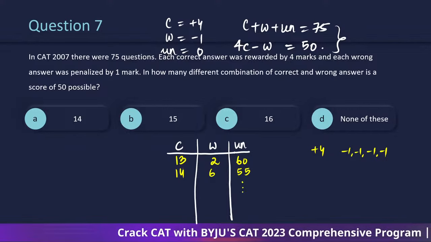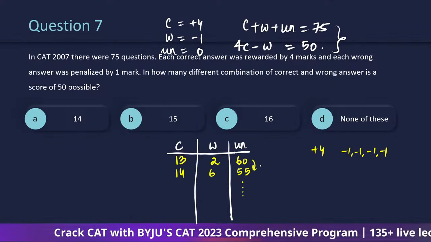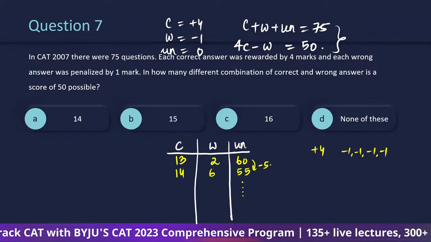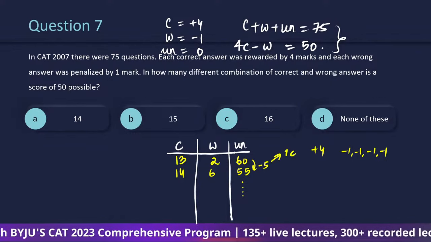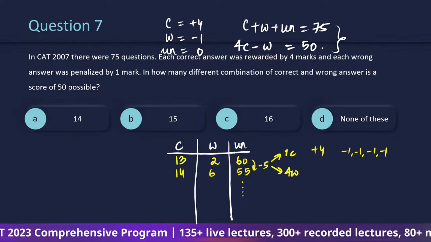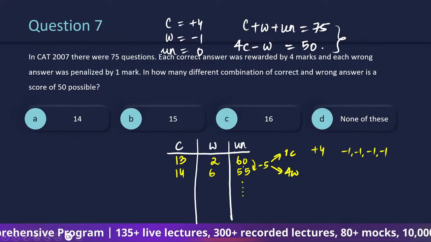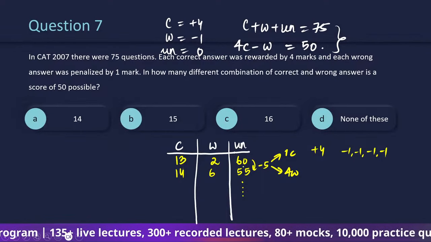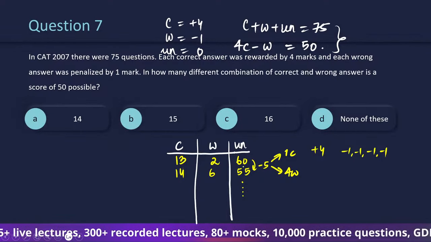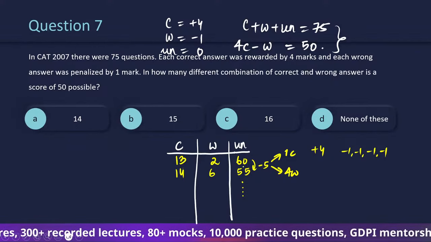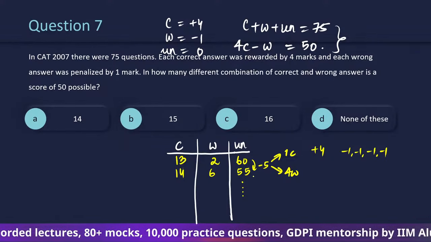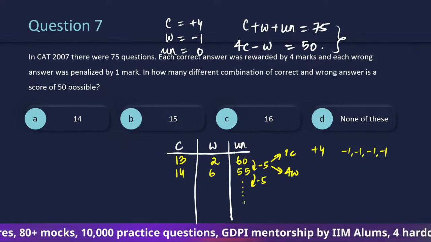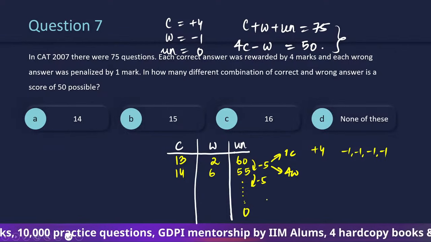If we continue like this, you can see that unattempted decreases by 5, because out of 5, 1 turns out to be correct and 4 turns out to be wrong. So there are 5 unattempted questions, and now somebody is going to attempt those 5. Out of those 5, 1 turns out to be correct, 4 wrong. So there is an overall change of 5 questions. If we continue like this, 5, 5, 5, in the end 0 will remain unattempted.